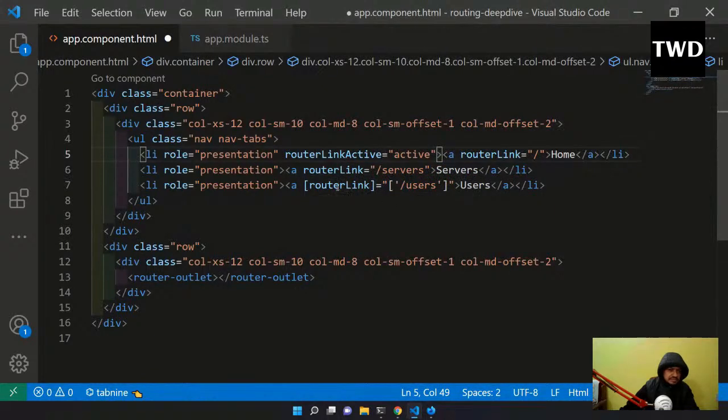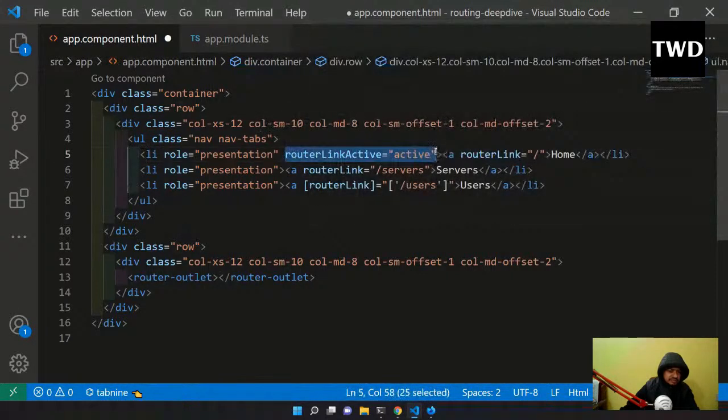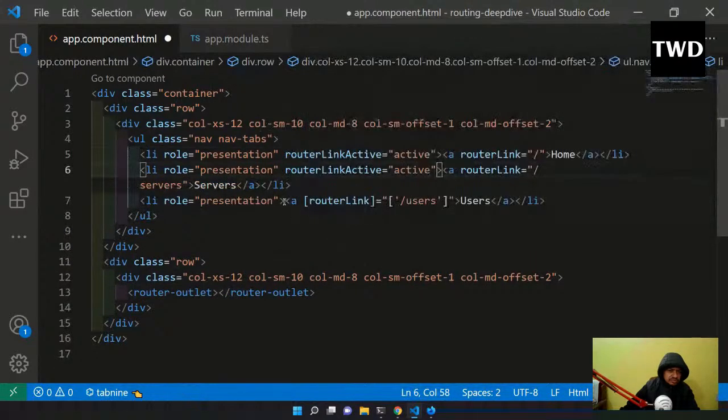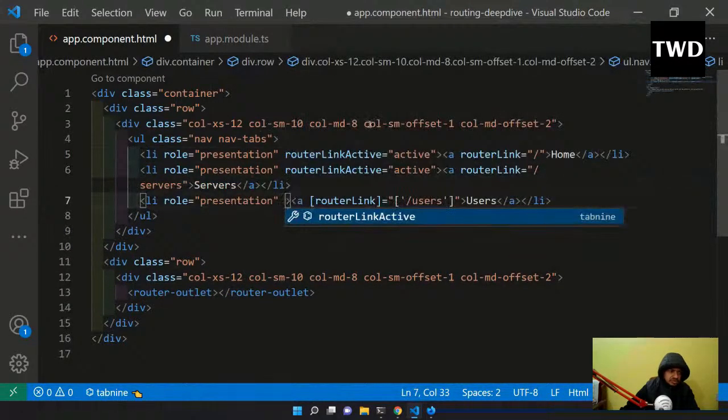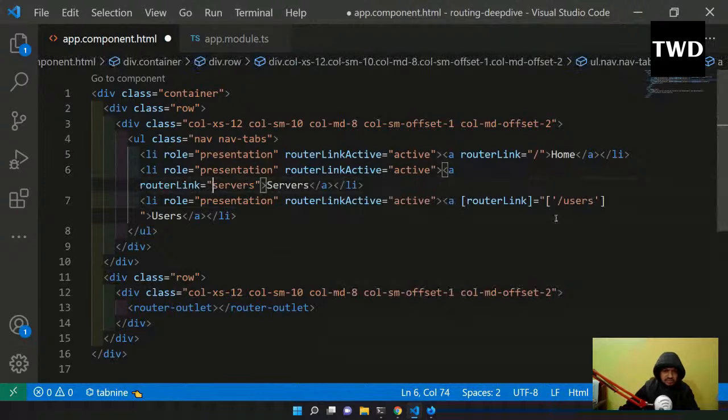And actually I have to add it everywhere, here also and here also. And if we do this, we don't have to use this backslash. Okay, so that thing we have to do.